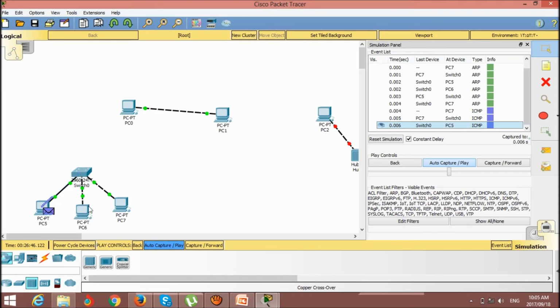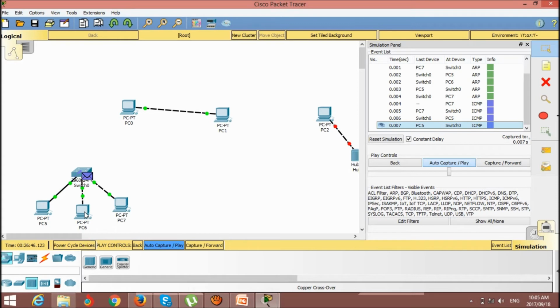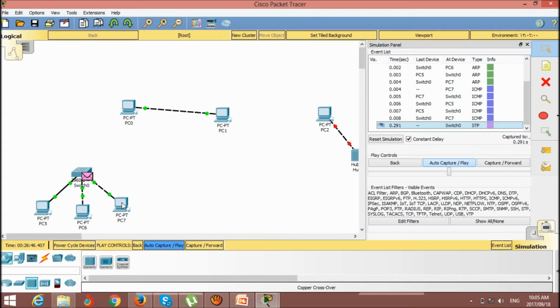Look here, the second time, the computer will never send the packet to this computer, because this computer wants to talk to this computer, because this computer is 10.0.0 ID. Let's see.